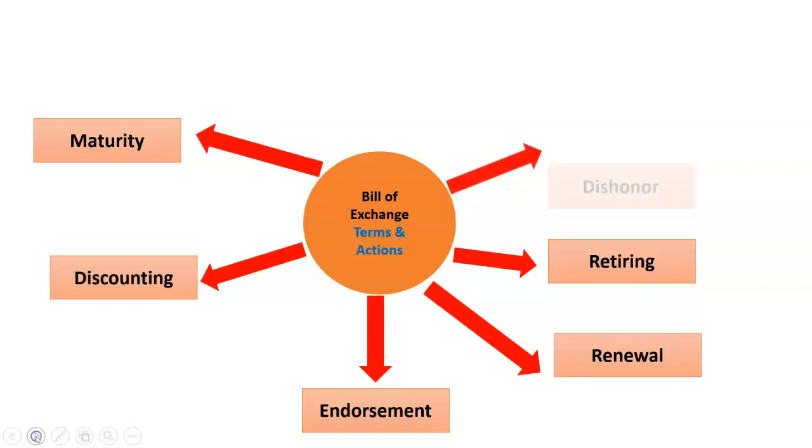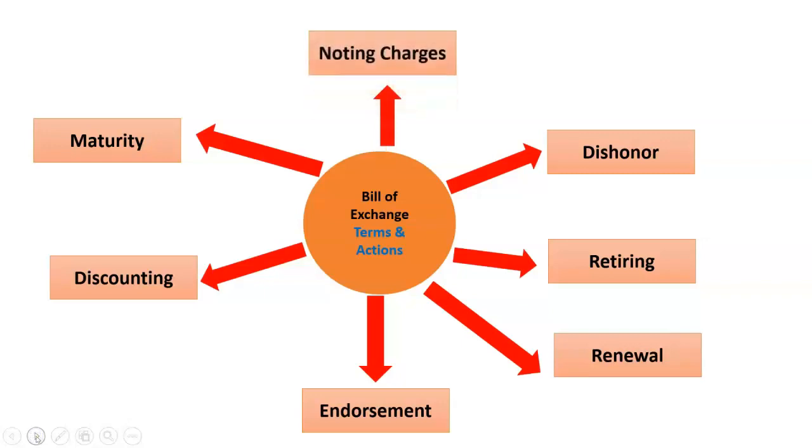Bill may be dishonored if the drawee or the payer has no funds to honor his commitment for payment on the maturity date. A drawer can get the bill noted by notary public to establish beyond doubt that the bill was dishonored despite its due presentation. Let us now talk about these scenarios in detail. First, we look at maturity.